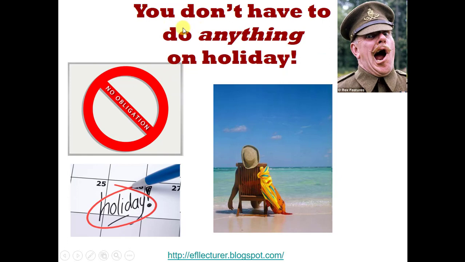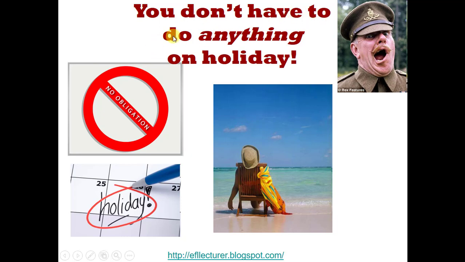In present, we say don't have to, but remember that it is used for the first, second, and plural person. For example, you don't have to, I don't have to, they don't have to. But in present, in third person, it is he doesn't or she doesn't have to.